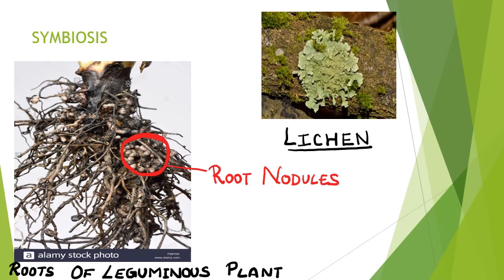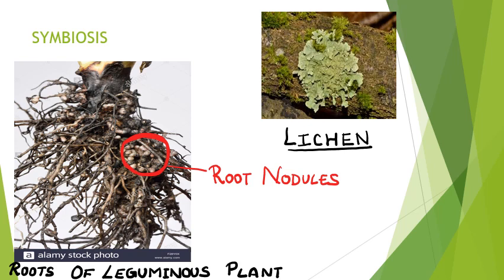These Rhizobium bacterium live in these root nodules, and how they benefit the root? These Rhizobium bacterium convert the complex form of nitrogen into simpler form, which is easily absorbed by the roots.